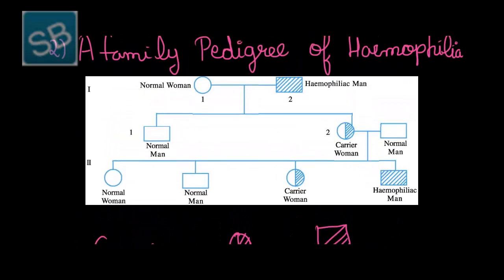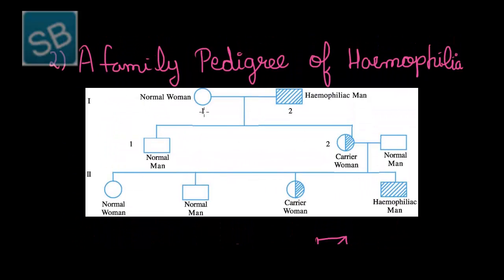And so, in this family pedigree of haemophilia, a cross is arranged between a normal woman and a hemophilic man, which results in a normal man and a carrier woman, which is further crossed. The carrier woman when crossed with a normal man results in a normal man, a normal woman and a hemophilic man along with a carrier woman.